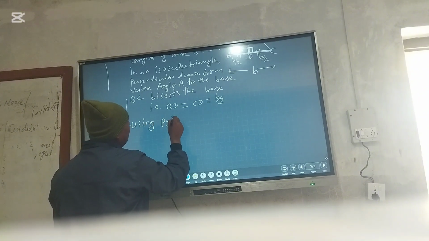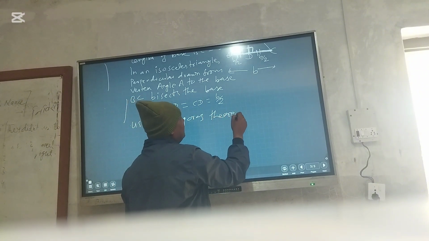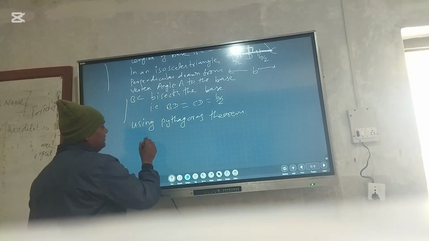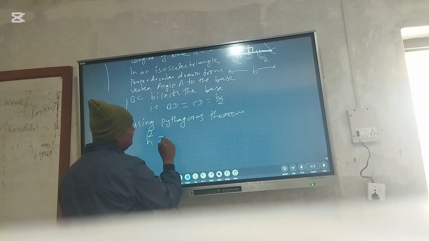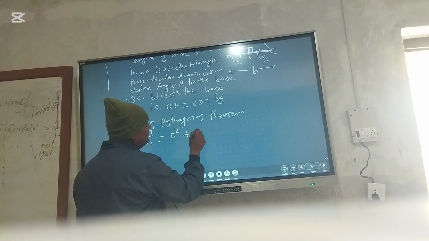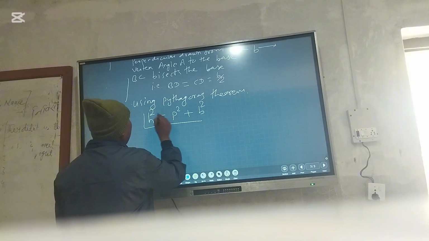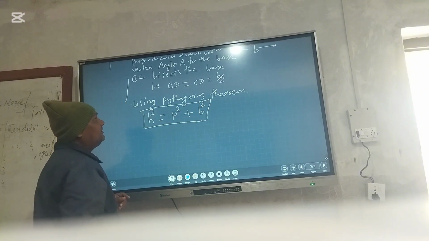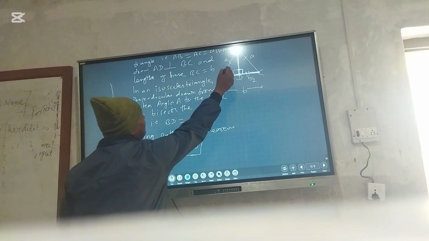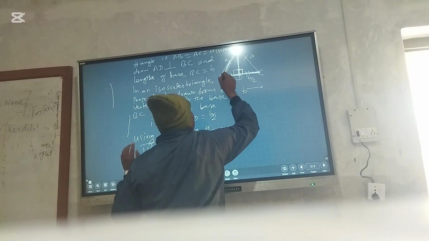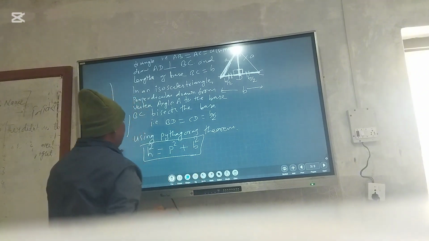Using Pythagoras theorem. What does Pythagoras theorem say? The square of the hypotenuse is equal to the sum of the square of the perpendicular plus the base square. Right? This is the main formula of Pythagoras theorem for a right angle triangle. This side is the hypotenuse. This is the perpendicular. This is the base.